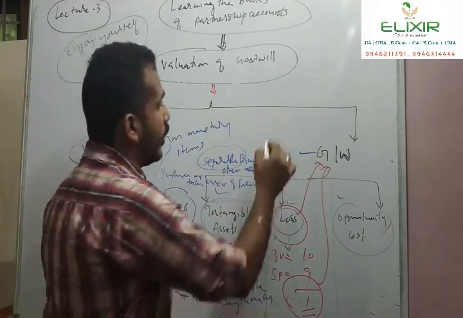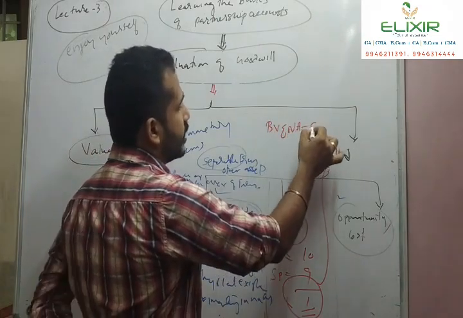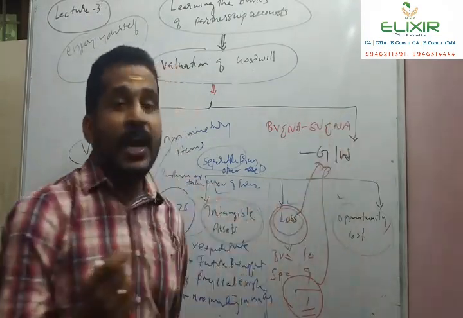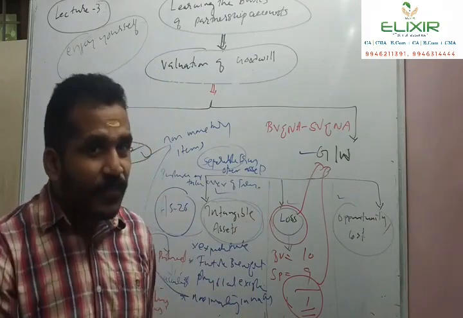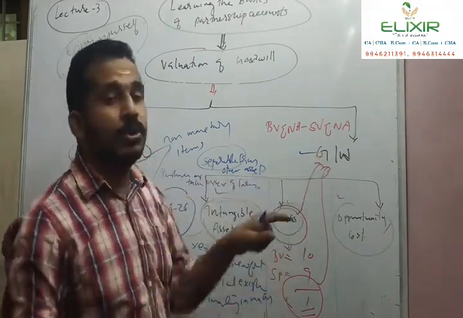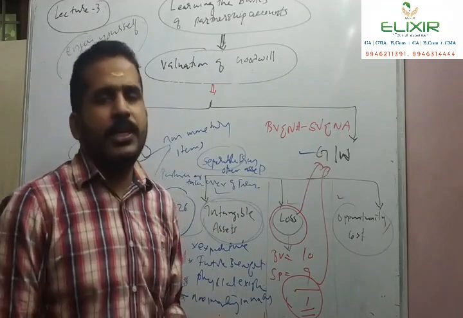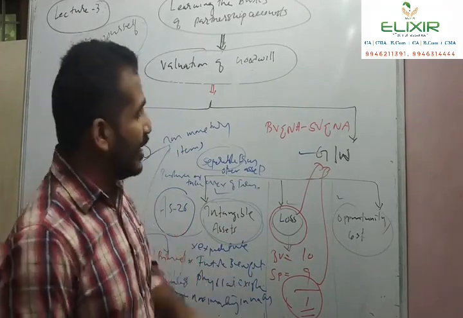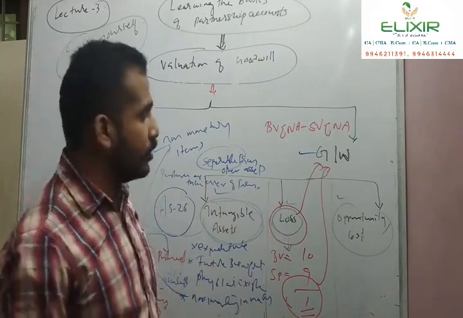It is the difference between the book value of net asset minus the sale value of net asset. If the sale value of net asset is less than the book value of net asset, then that difference can be treated as loss and accounted as goodwill. In such a case, the goodwill cannot be treated as an intangible asset because it is a loss. It cannot generate future benefits to the organization. So it is merely accounted as loss, written off to the P&L account.